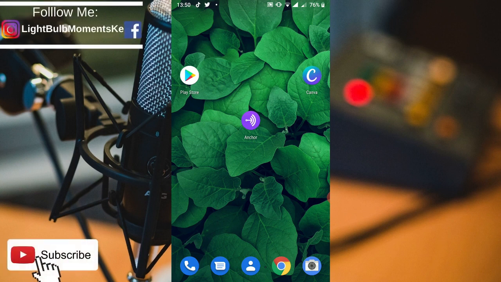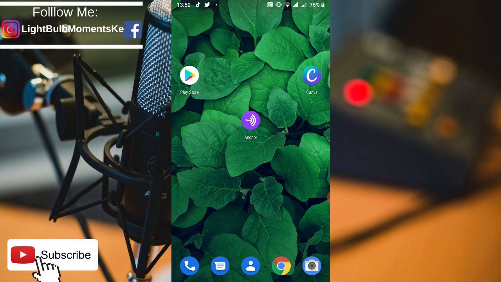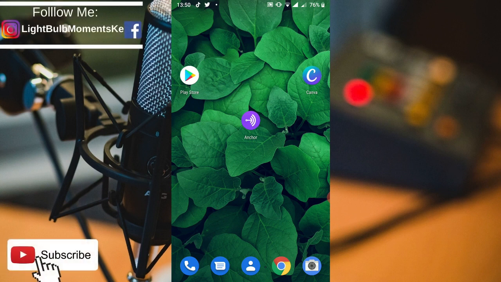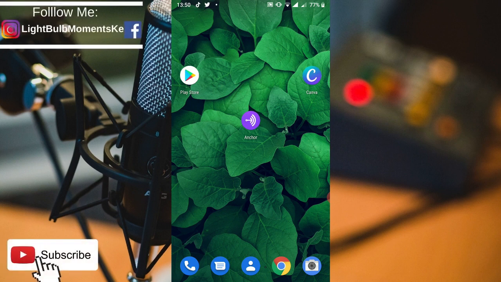And then the second application is called Canva, which you've already seen in a number of my videos. If again you're an avid consumer of my content, you already know what Canva is. And Canva basically enables you to edit and design beautiful profile photos, YouTube thumbnails, and many other things. So we'll use this Canva to be able to design a profile photo for our podcast.